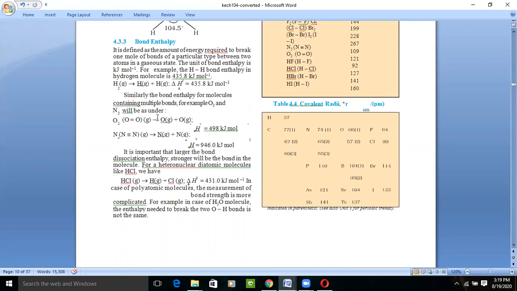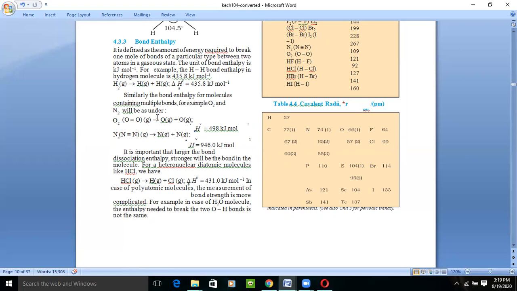But if we go to the heteromolecules, it means we have different nuclei. For example, HCl: hydrogen has metallic properties and chlorine is negative. So if heteronuclei combine together, they have different energy. For example, to break the bond between hydrogen and chlorine, we require 431.0 kilojoule per mole energy.